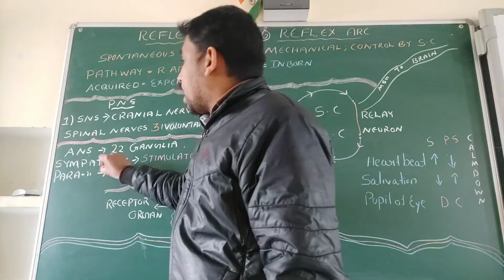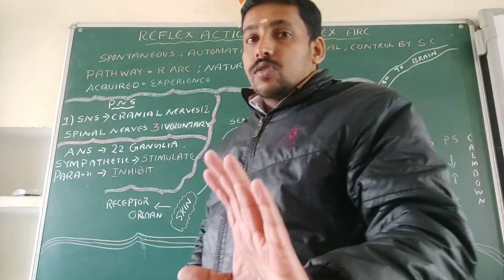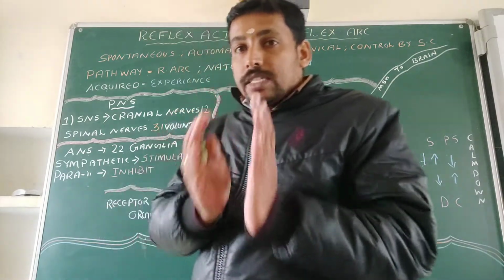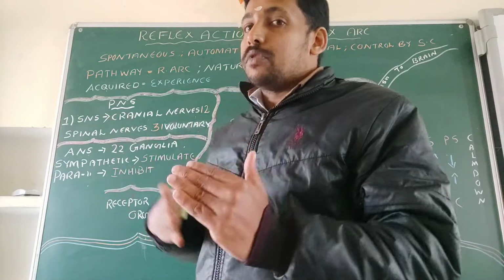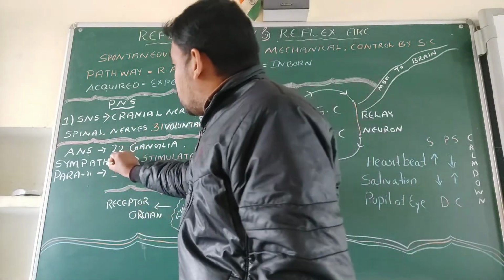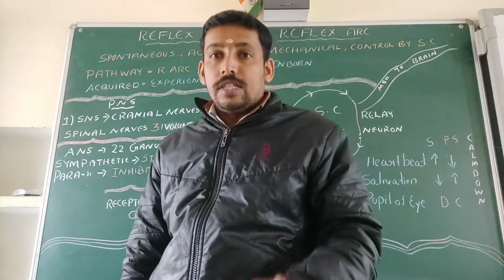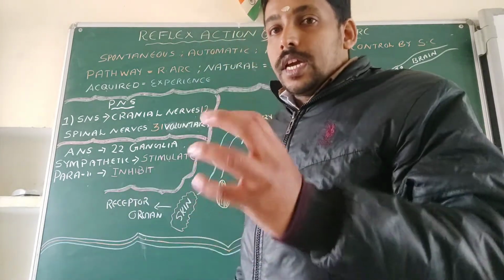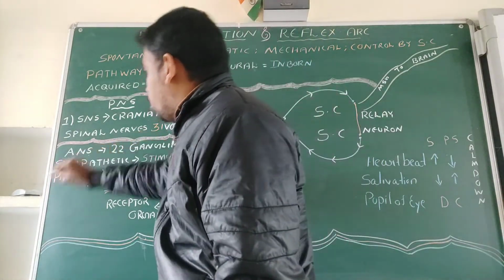known as sympathetic and parasympathetic. Here the actions of the sympathetic and parasympathetic systems are just antagonistic. That means they are just opposite. For example, the sympathetic system is responsible for stimulating some kind of actions in the body. If there is any emergency situation, at that time our body is stimulated by what?